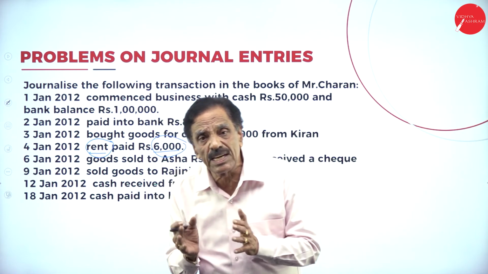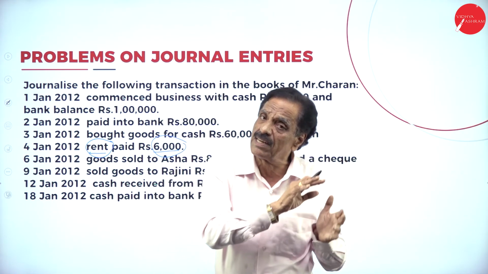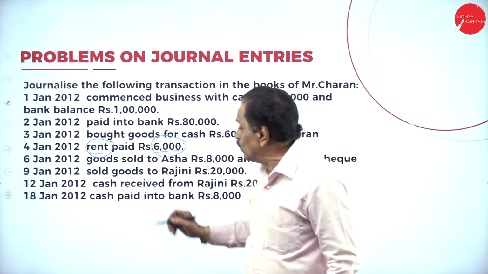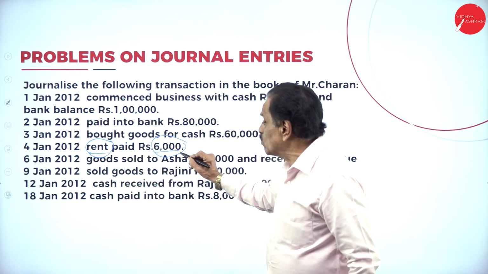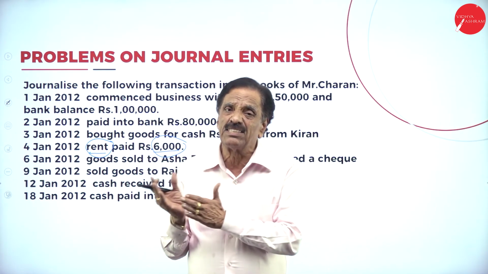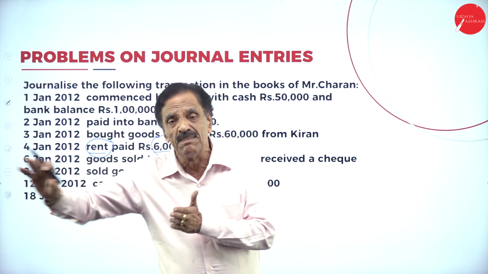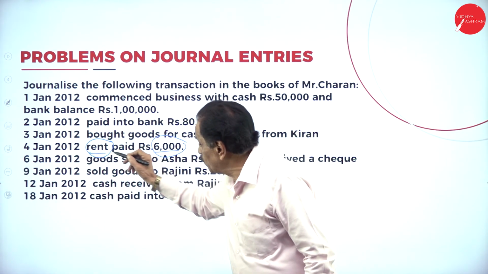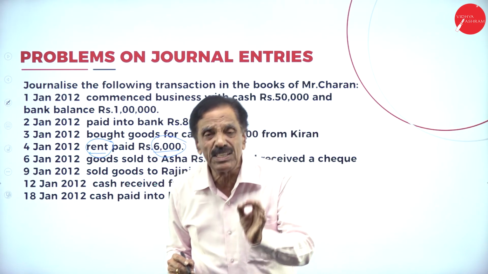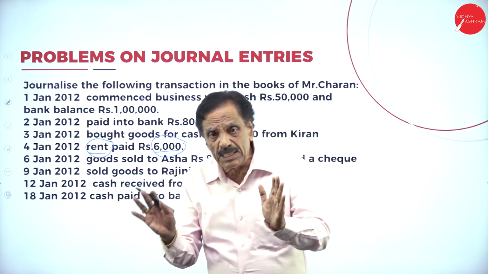What does the nominal account say? Debit all expenses and losses, credit all gains. When you pay the rent, it is nothing but an expenditure. Your rent account should be debited. What is going out from you? Cash. Cash is a real account. Debit what comes in, credit what goes out. So that should be credited. Rent should be debited, cash should be credited. What's the entry? Rent account debit to cash account, being the rent paid.